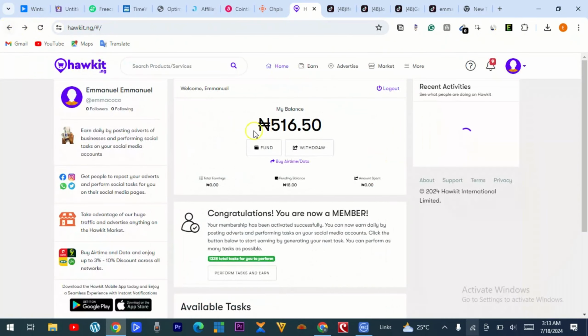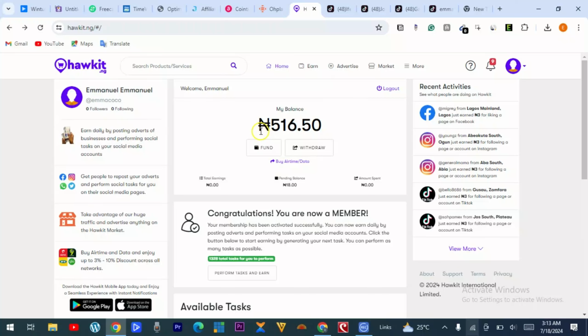So whoever buys the product from you, you get a commission. So this also doubles up as another affiliate marketplace. So let's move to the next stage to show you how you can withdraw this money to your local bank account. You can also use it to buy airtime.